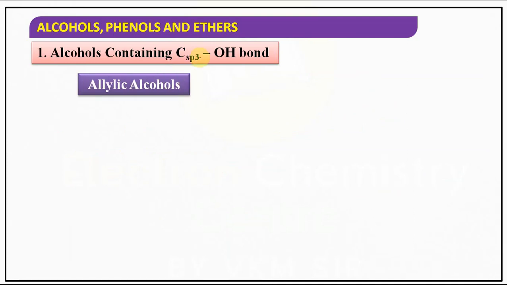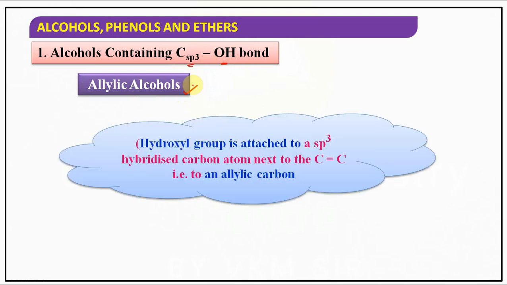Now alcohols containing a C sp3 OH bond, the second type is allylic alcohols. Last time allyl halides also we had discussed. Allylic alcohols means the hydroxyl group is attached to an sp3 hybridized carbon atom next to the C double bond C. That is an allylic carbon. Here C double bond C is there, and here C is there, and here OH. Understood?